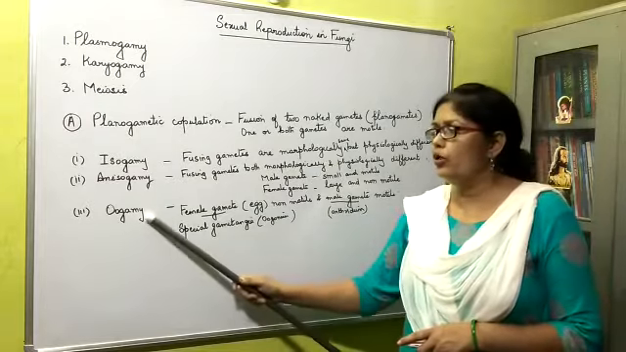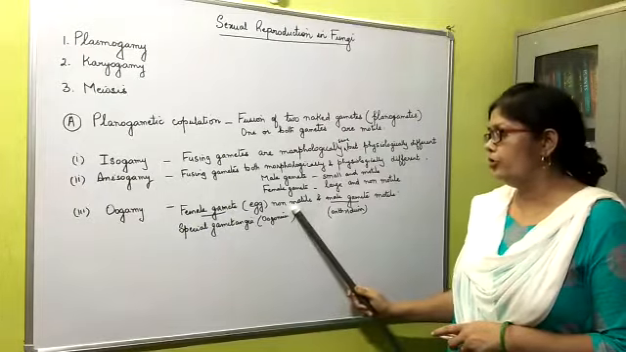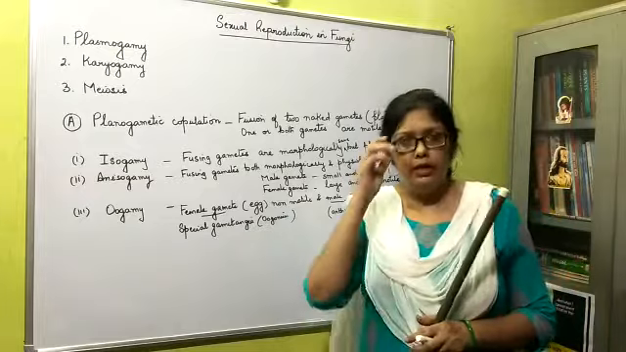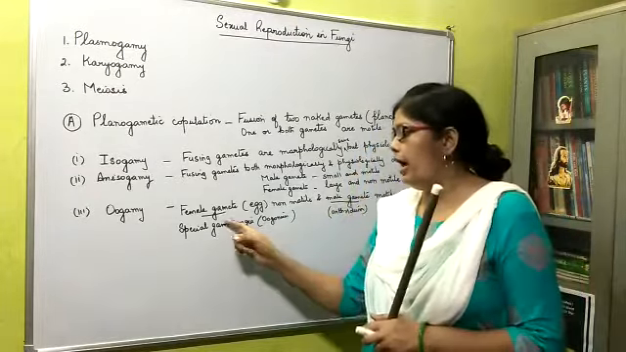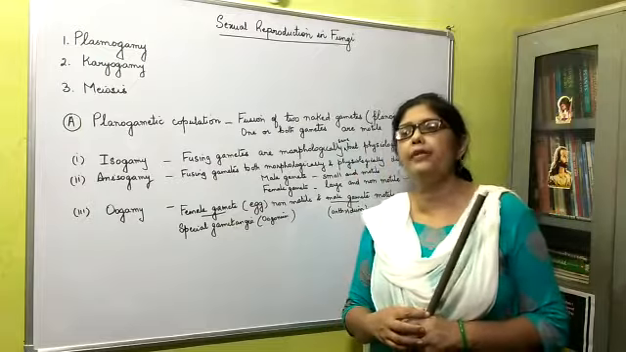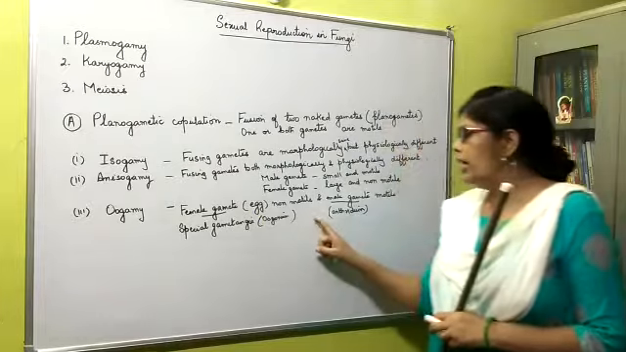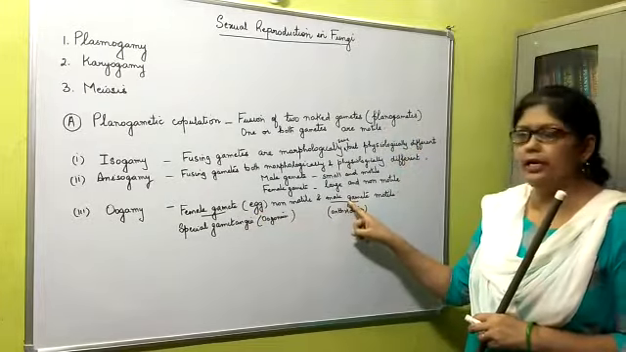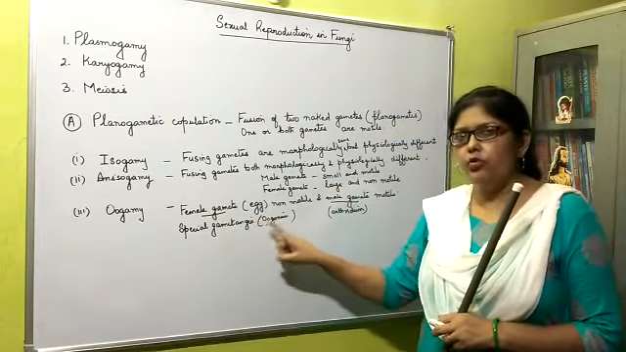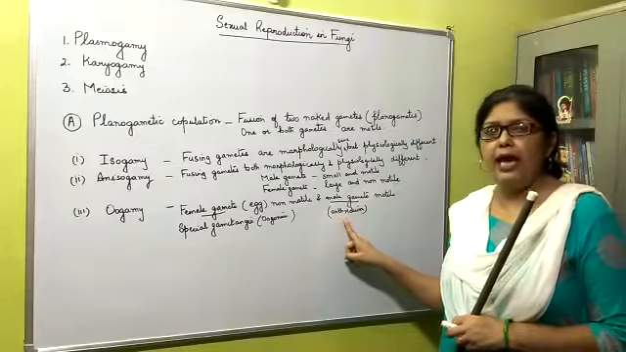Now we come to oogamy. In oogamy, the female gamete is non-motile and the male gamete is motile. The most important thing is that these male and female gametes are born in special structures called gametangia. Special gametangia bear the female gamete and special gametangia bear the male gamete. The female gametangium is known as the oogonium, and the male gametangium is known as the antheridium.